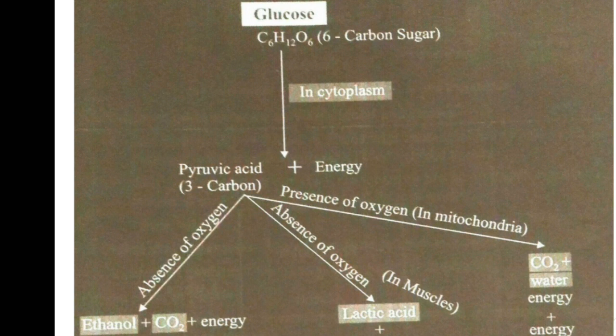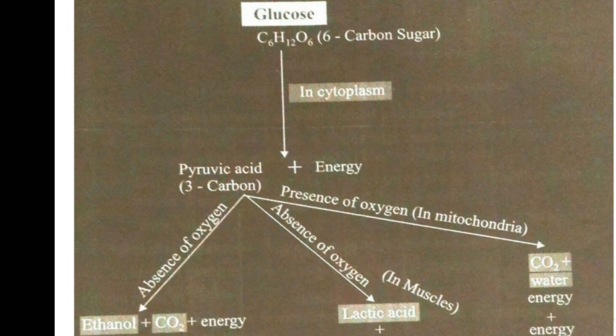Okay, glucose. First, breakdown of glucose into pyruvic acid occurs. Here pyruvic acid is produced. It is a 3 carbon compound, in addition to energy, and this glycolysis happens in the cytoplasm. Then the pyruvic acid is converted into ethanol in the absence of oxygen.